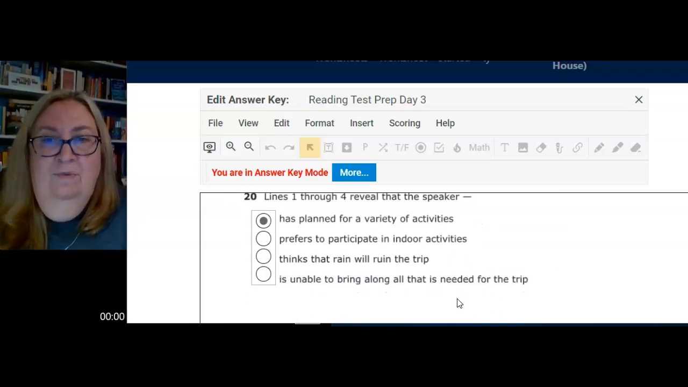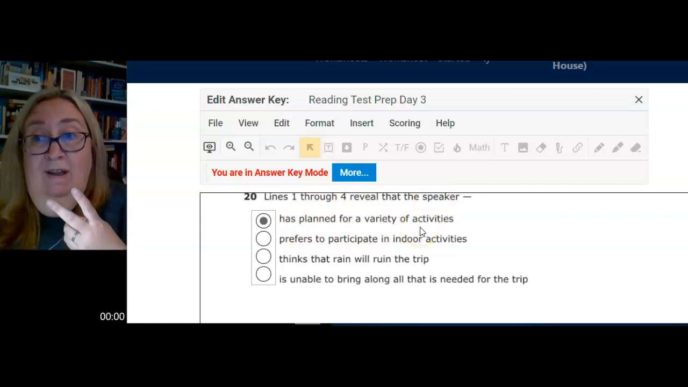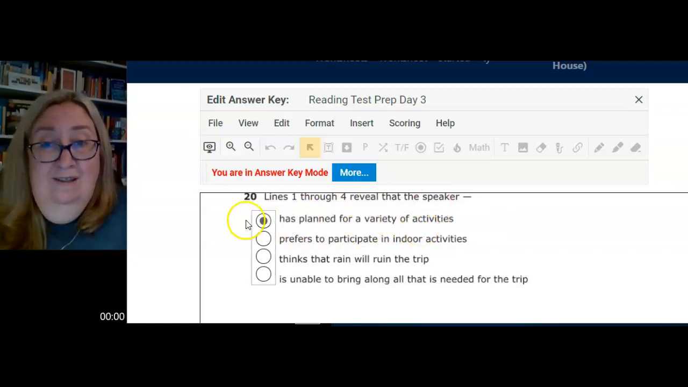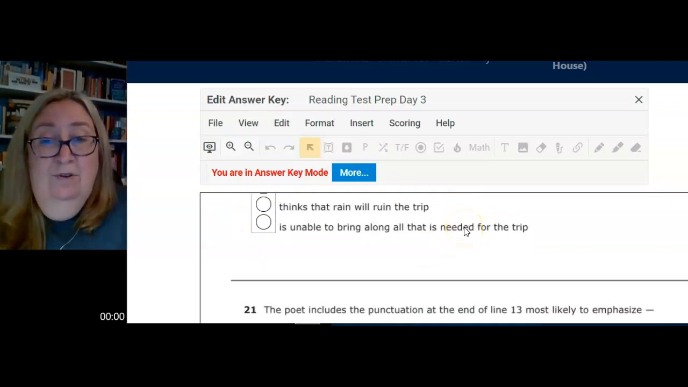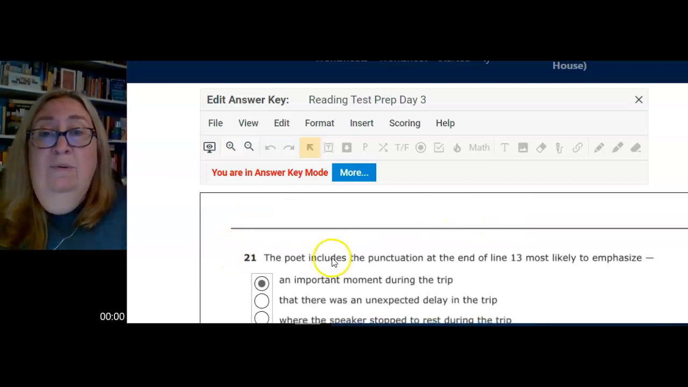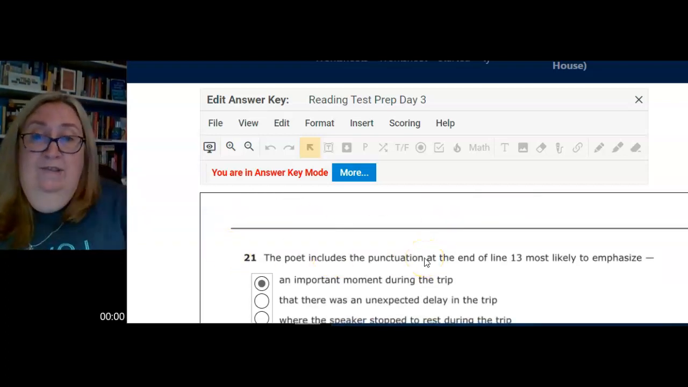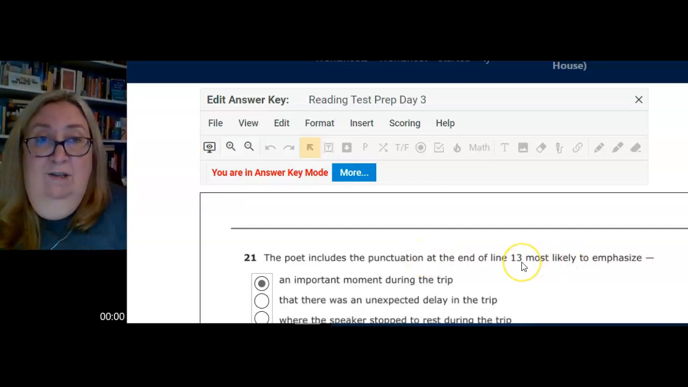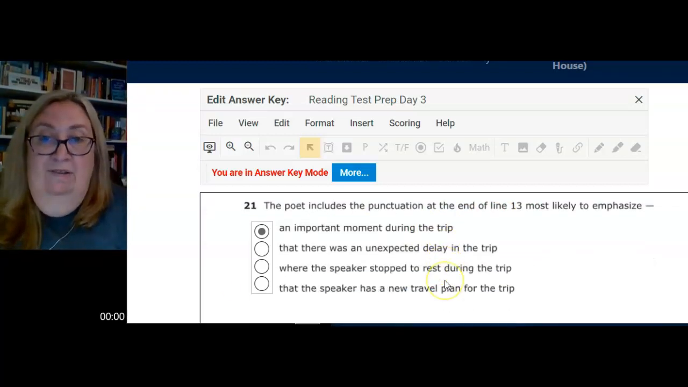Number 20, lines 1 through 4 reveal that the speaker has planned for a variety of activities, fishing, rafting, and games in case it rains. They did a good job preparing for their trip. The poet includes that punctuation, that hyphen or the dash at the end of line 13 after it talks about crossing the state line. That's an important moment during the trip. You're getting where you're going and you're leaving behind where you've been. It's an important moment during the trip.